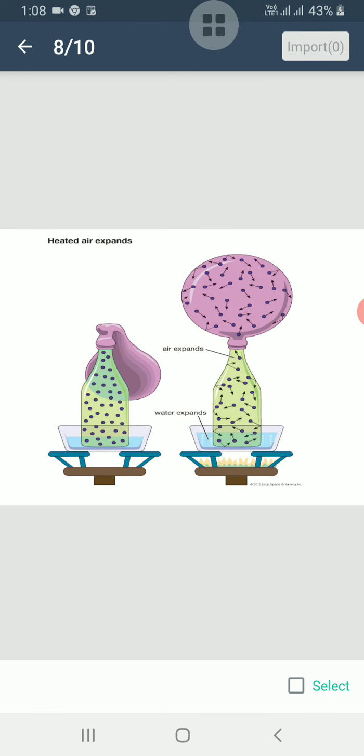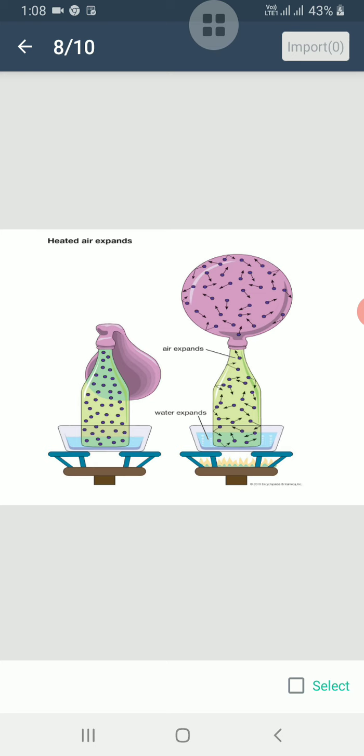Air expands on heating and contracts on cooling. When air is warmed, it expands and it takes up more space. It can be proved by a small activity. Attach a balloon to the bottle and now take some water in a pan. Put this bottle in the pan and start heating the water.